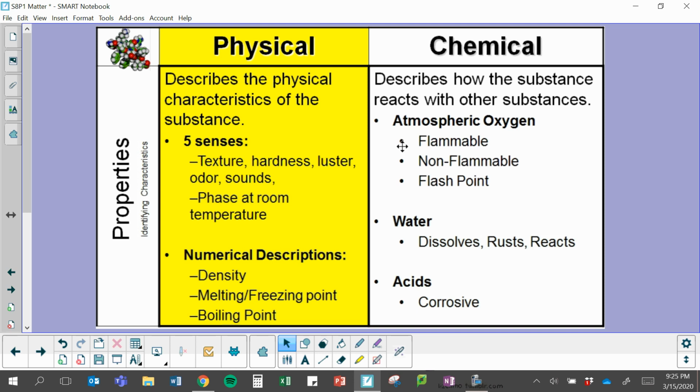Then for chemical, in order to observe if this property occurs, we have to actually change the material. So these are going to be things like if they're flammable or non-flammable, we have to actually light it on fire, which would change the substance, in order to observe that it is flammable or not. Flash point would be another one of these. Also things dissolving, because that's a chemical process since it's breaking apart those bonds. We can also have rust. Anytime you hear something reacting or corrosive, those are all indicators that a chemical change is occurring, which means it would be a chemical property.